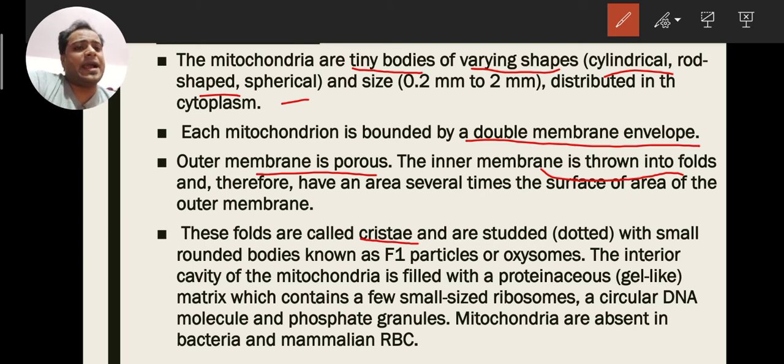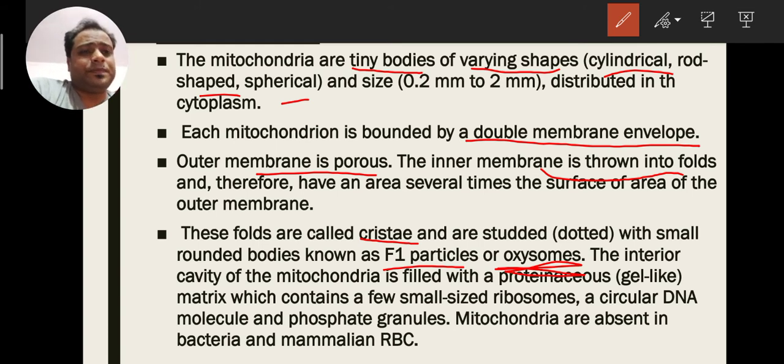On the cristae, some dots are there, and these dots are called F1 particles. These F1 particles are called oxysomes. Just remember this point. Not only F1 particles are there, F0 particles are also there, but just remember that F1 particles are called oxysomes.